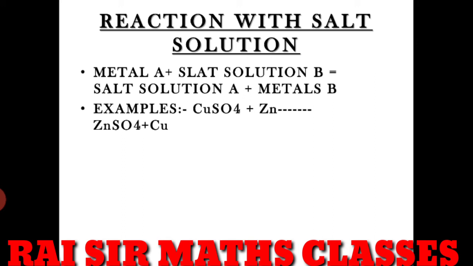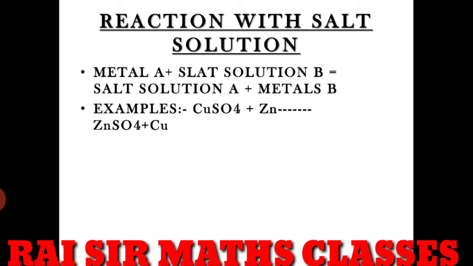They are displaced by each other. In this type of reaction, when a metal reacts with a salt solution, it is a kind of displacement and double displacement reaction that we have studied in our first chapter.